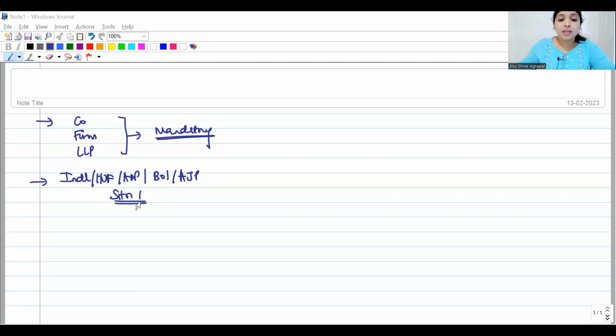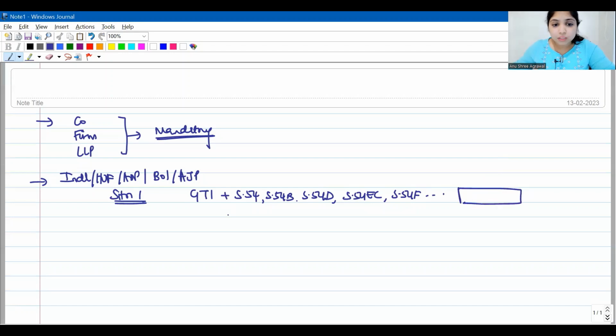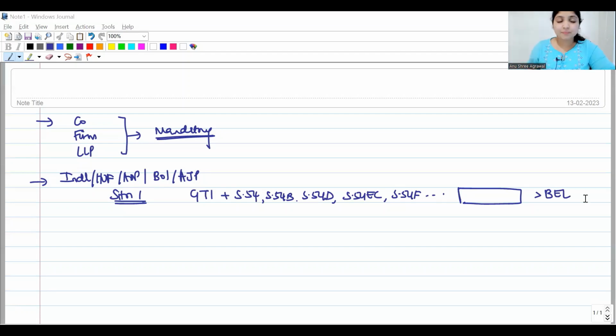The first situation, you will look at the GTI of the assessee. GTI is without considering Chapter 6A. To the GTI, you add back the exemptions which the assessee has claimed in the 54 series, like 54, 54B, 54D, 54EC, 54F. All these capital gains exemptions in the 54 series, you add it back. You find the net total after adding back. If it is more than the basic exemption limit, then your assessee will have to file income tax return.